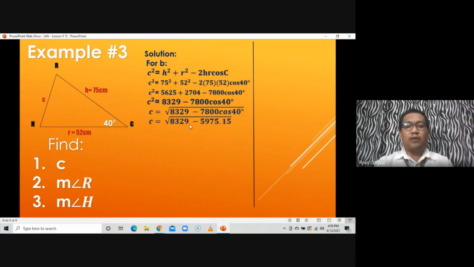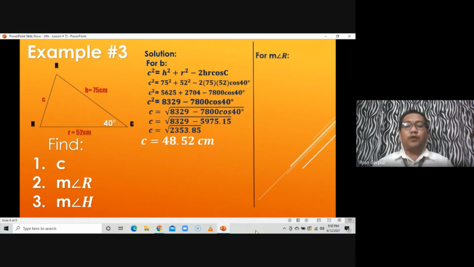Then 8,329 minus 5,975.15, pwede na, because parehas silang constant, so nagiging 2,353.85. So what we are going to do is to use the scientific calculator, get the square root of 2,353.85, and we will come up with the value of C, which is equal to 48.52 centimeters. So ang value daw ng side C na to is 48.52 centimeters. Centimeters yon because the unit of measurement involved in the problem is in terms of centimeters. So we already found the value of C.